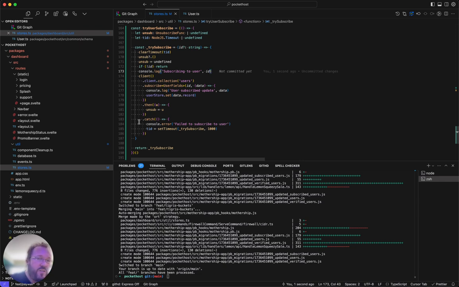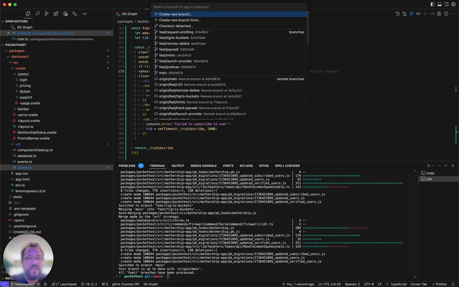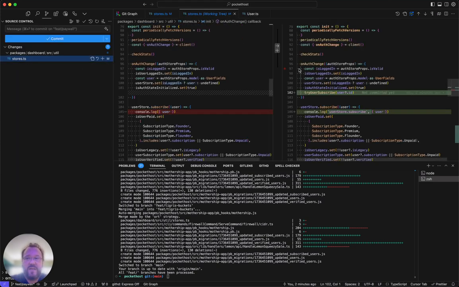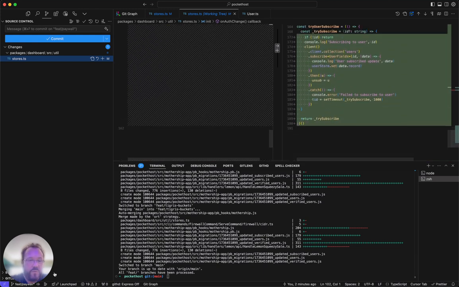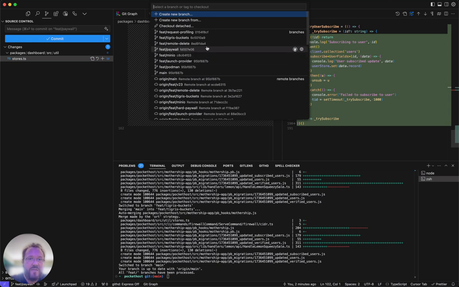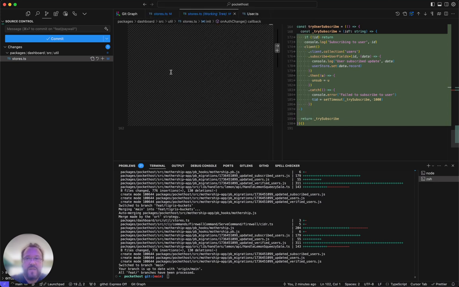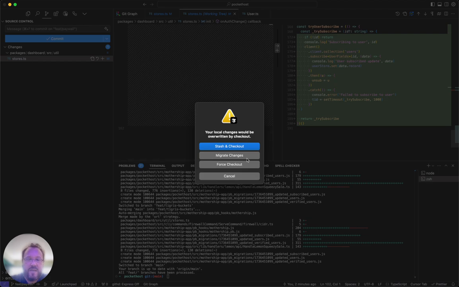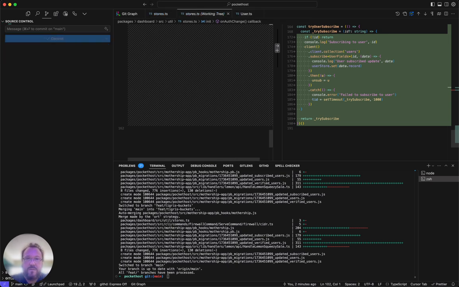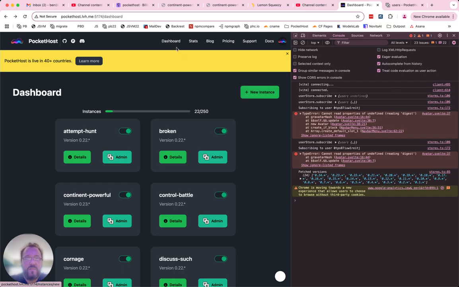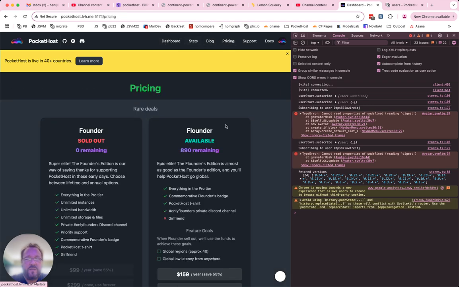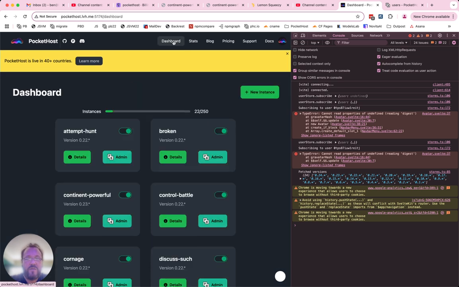So here's something fun to try that sometimes works. Look, I have a change here, but it's just a couple little changes here that should be mergeable. Sometimes you can switch back to the main branch and just commit it straight away there. Let's try migrate changes. Let's see what happens here. So we'll migrate the changes, and bingo, here it is. Now we're back on the main branch. Let's make sure everything's still working here. Everything looks good to me. We're back on the main branch, back how it used to be.